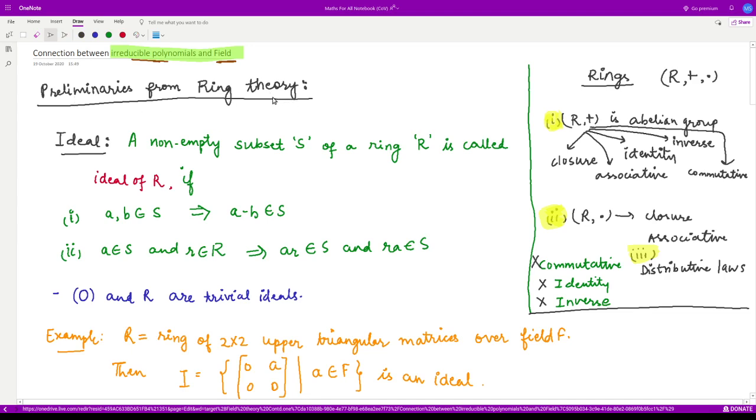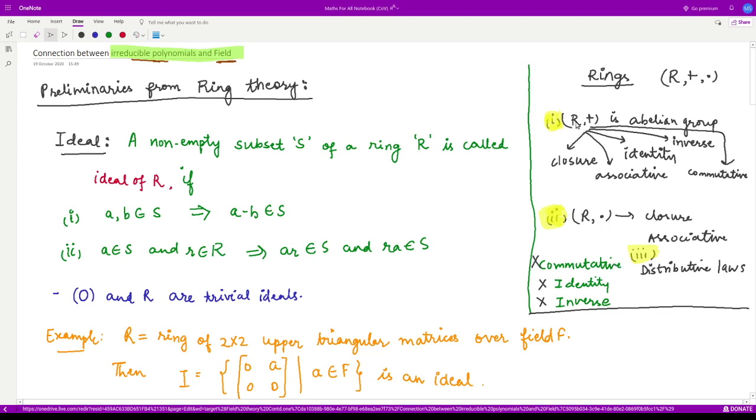We shall not go into the detail of these, but for completeness, let us recall the definitions of ideal, maximal ideal, and what are rings. So essentially, you know what is a field? A field F together with two operations is an abelian group under addition. It is a multiplicative group, and it also follows distributive laws. So a ring is a structure in which the given properties are limited.